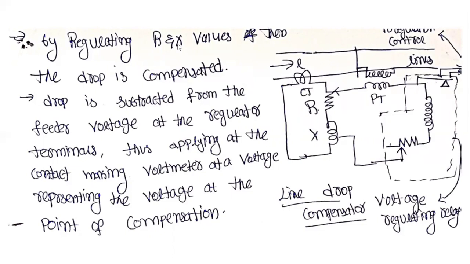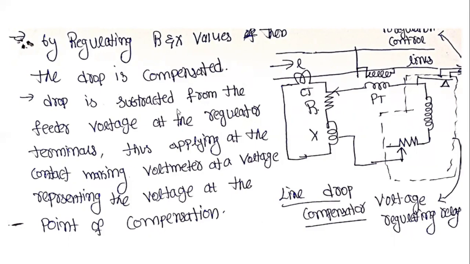By regulating the R and X values, the drop is compensated. By controlling this resistance and the reactance values, only then is the voltage drop controlled.